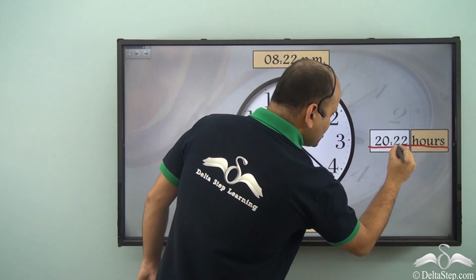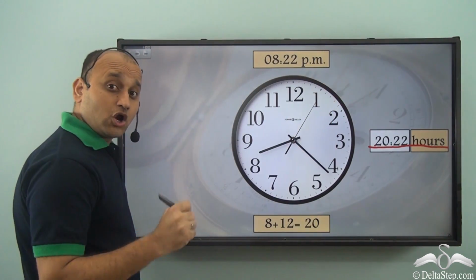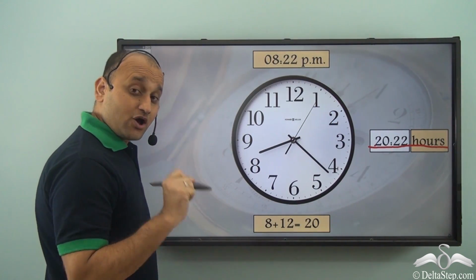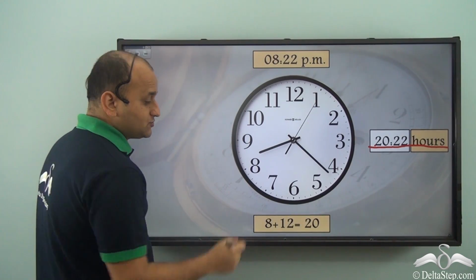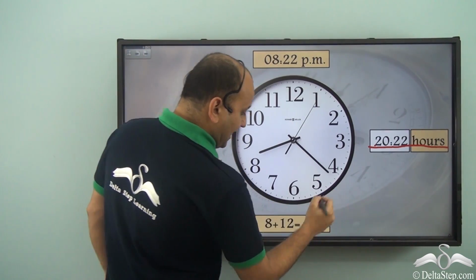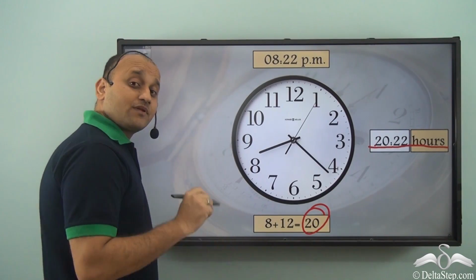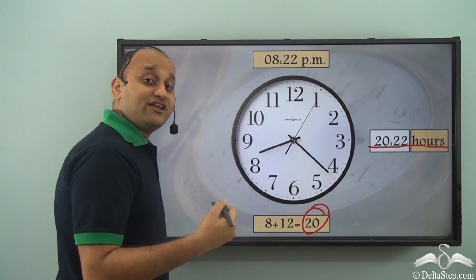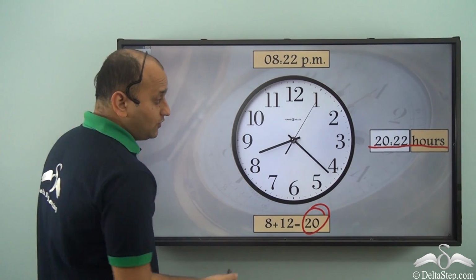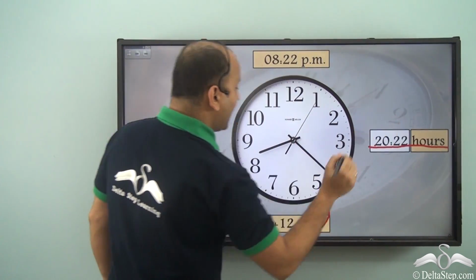So you saw we converted this time, that is 8:22 p.m., to 20:22 hours, because the 24-hour clock doesn't reset at 12. So we had to add 12 and we got 20, which is the hour post noon in a 24-hour clock.